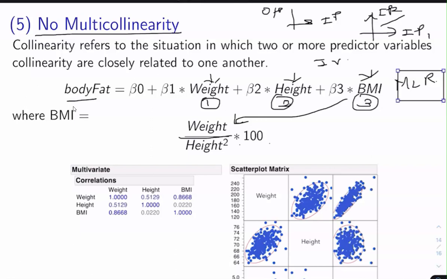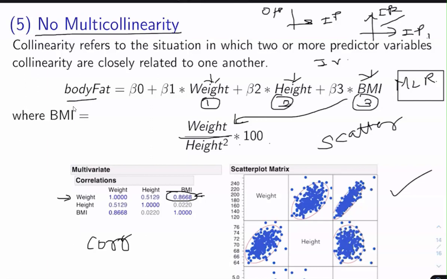This tells us that there should not be any linearity between one input feature and another input feature. It can be detected either by plotting a scatter plot between the two input features, or by computing the correlation coefficient. We have used the correlation coefficient, or the correlation matrix, which we have seen in the exploratory data analysis. Now see here, there is a high degree of collinearity between weight and body mass index, and weight and body mass index are both our input features.